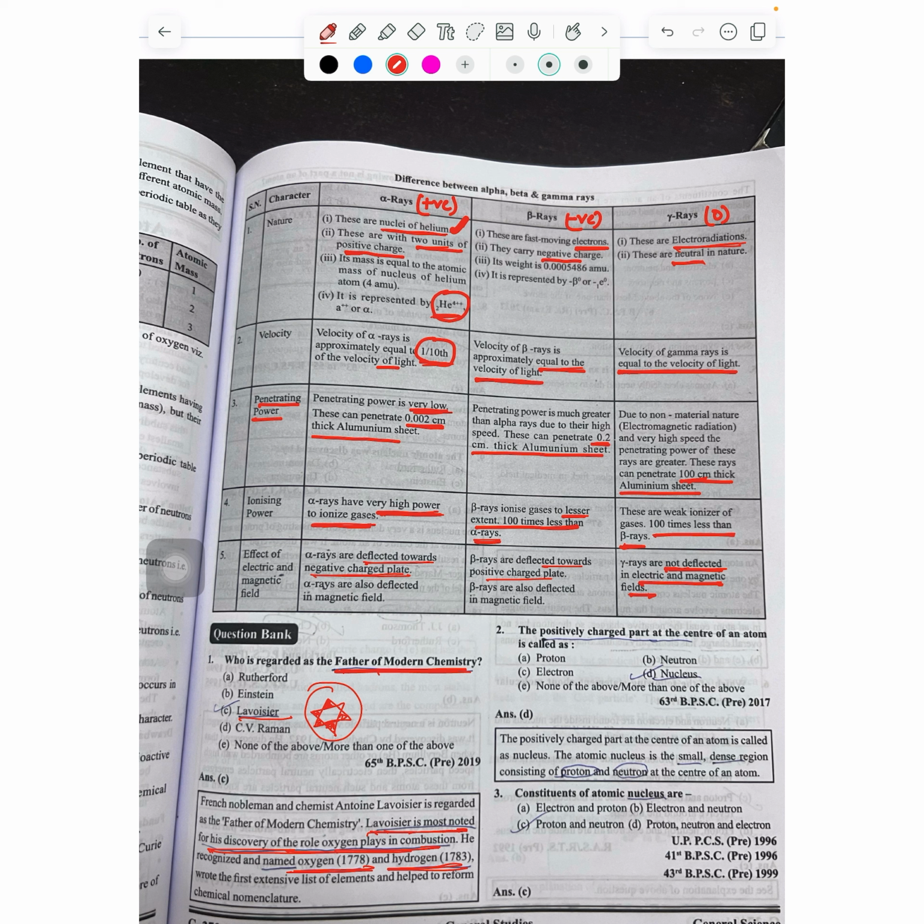Then we have the effect of electric and magnetic field. Electric field and magnetic field will influence only those particles which are charged. Alpha rays are positively charged, so they will be influenced by negative electric field, by negatively charged plate. Beta rays will be influenced by positively charged plate, and gamma rays will not be influenced.